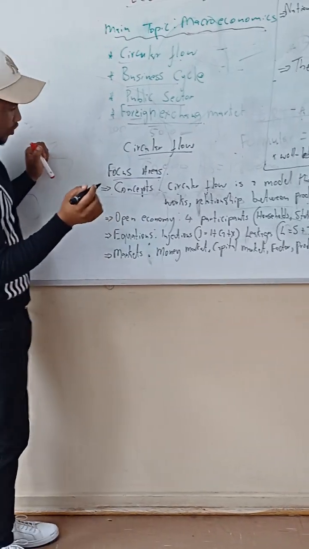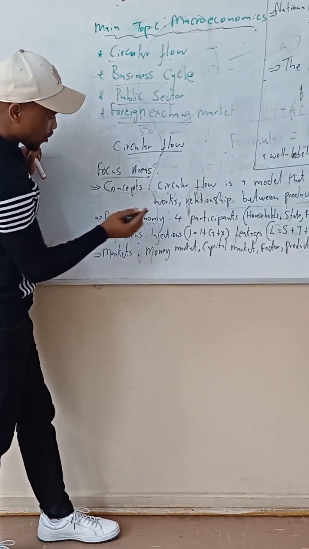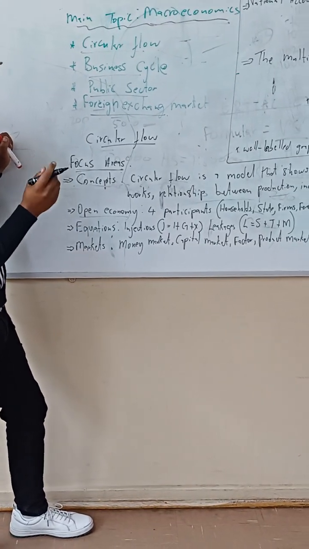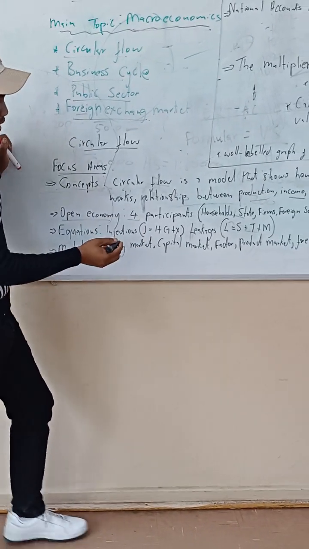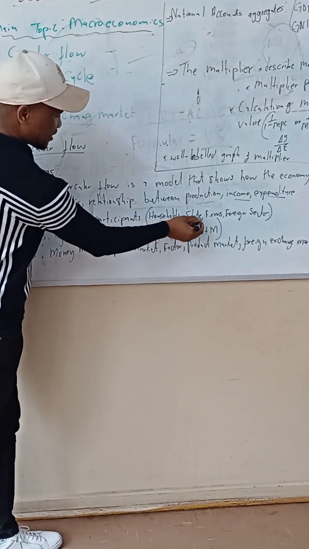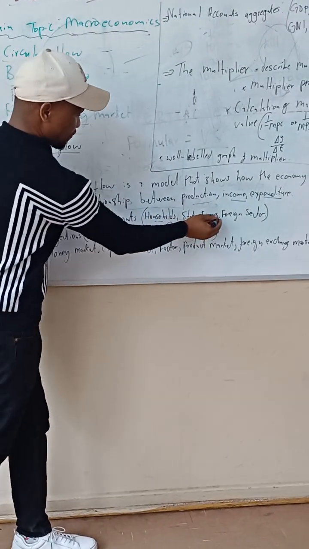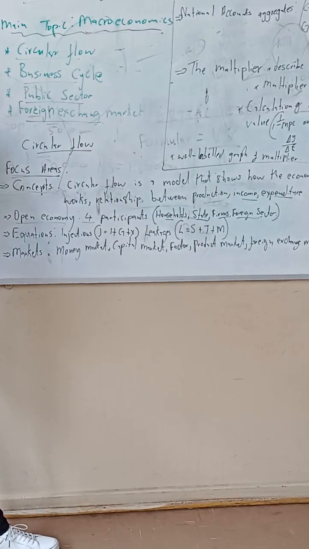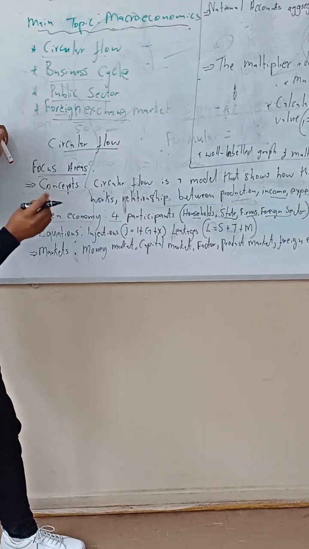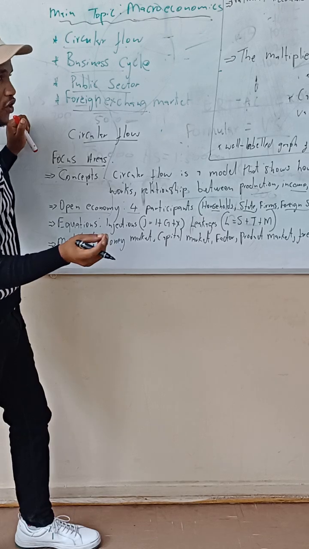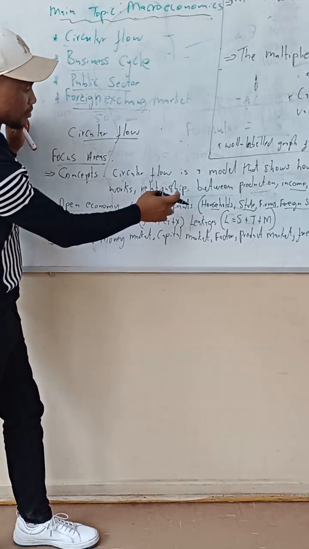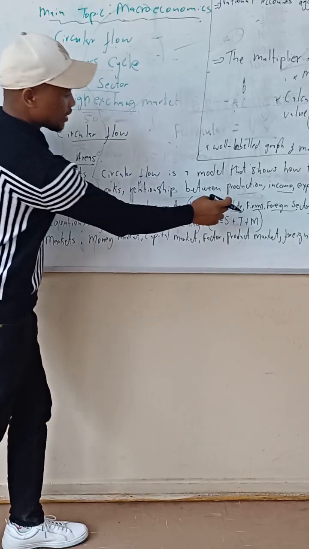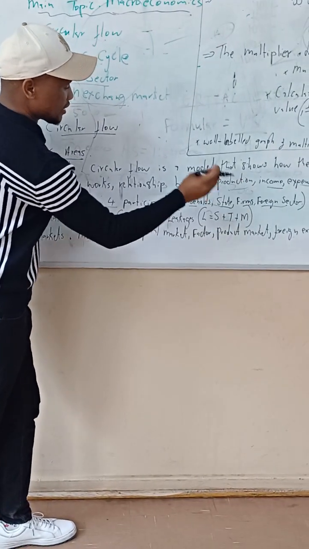And then the second focus area is our focus on the open economy, whereby that open economy is whereby we have 4 participants: we have a household, we have the state, the government, we have the firms, and then the last one, we have foreign sector. As a learner funeka ukwazi ukuchaza the contribution or the role that is played by each and every participant. Uzazi uba zenzani i-household, circular flow, i-state, i-firms, and the foreign sector.